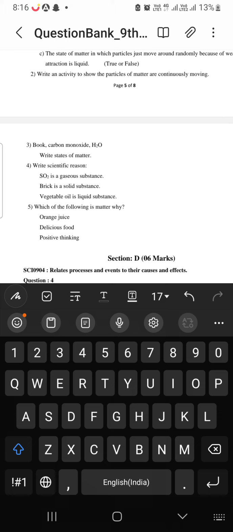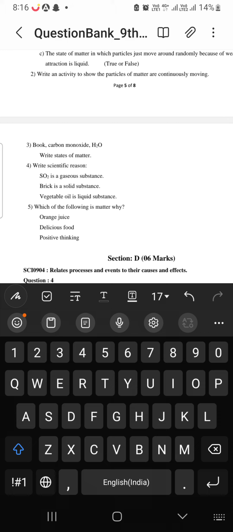Write scientific reason. SO2 is a gaseous substance. SO2 is a gas, as we know. As it is a gas, we have to write its property. Brick is a solid substance. We have to write that brick is in solid form. So it's a solid substance, it has a fixed shape. Vegetable oil is a liquid substance. We know, okay, we have to write the property of liquid in the case of vegetable oil.